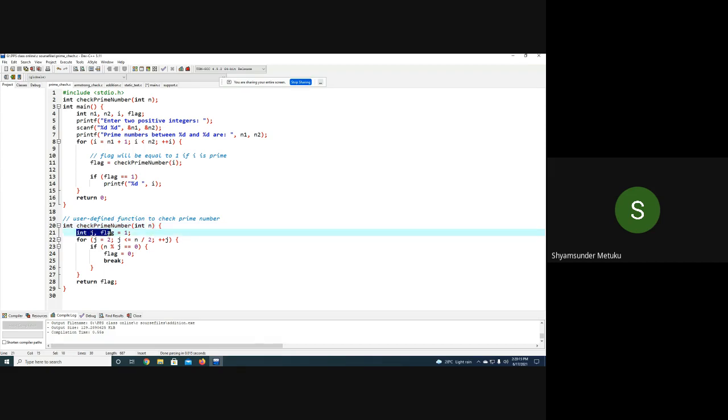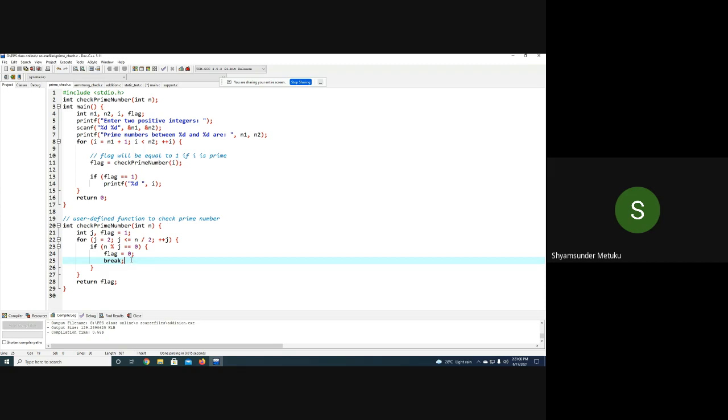Then I need two variables, j and flag here. Then j is equal to 2 here, that counter 1 is removed because anyhow it is going to give a remainder 0. So you can simply skip. Suppose n by 2, suppose it is 2 by 2, that is 1. So 2 is less than or equal to 1, which is false, it won't go here. So when it won't go here, flag will be 0, break.